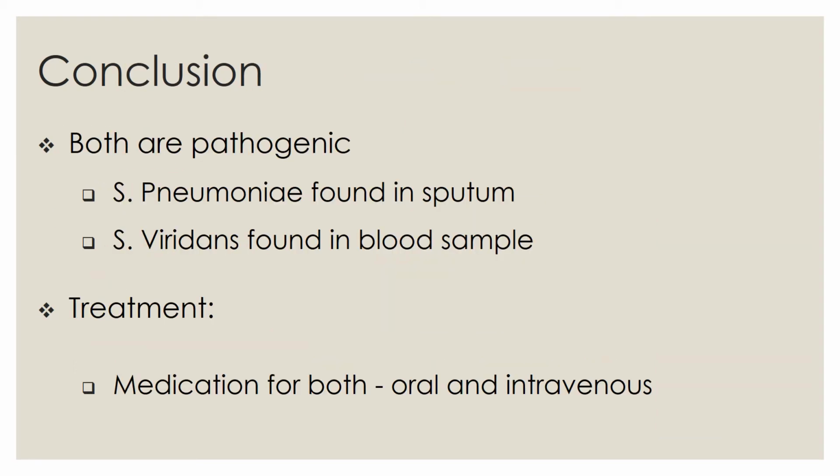Both species, Streptococcus pneumoniae and viridans, are definitely pathogens, due to Strep pneumoniae being found in the sputum and Strep viridans being found in the blood sample. From the sensitivity test results, the ideal treatment would be to take antibiotics such as penicillin to treat Strep pneumoniae. The patient should be non-infectious after a period of 24 hours. If there is no improvement in the patient, normally ceftriaxone, also known as Rocephin, is used to counter the illness.